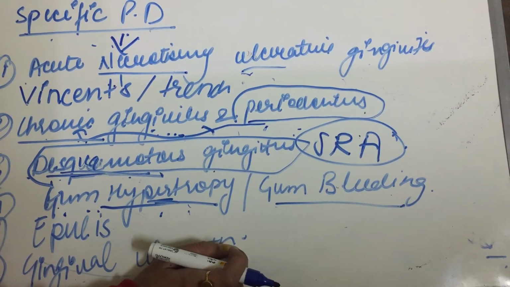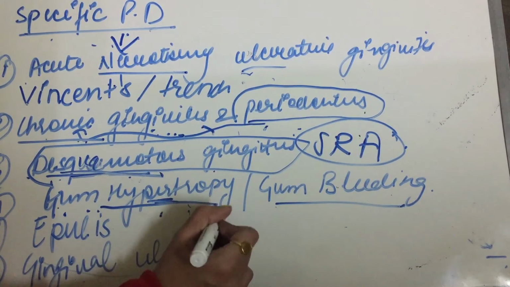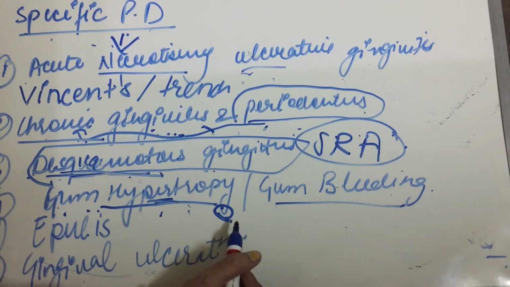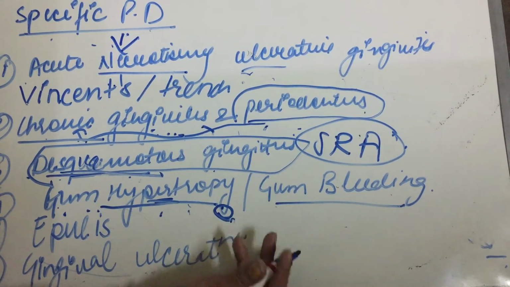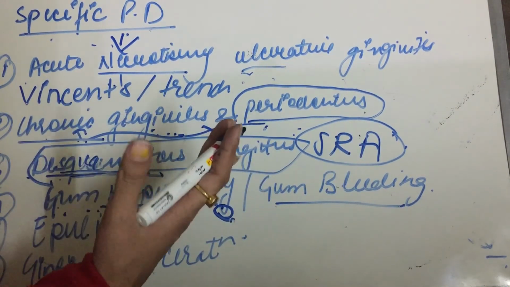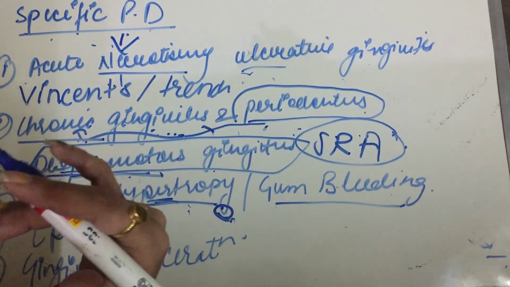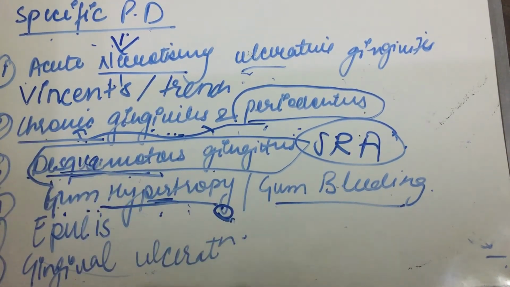Next is hypertrophic plus hemorrhagic gums. They can be due to thrombocytopenic purpura and acute leukemia. If we see spongy and hemorrhagic bluish gums, it can be due to cyanotic heart diseases.